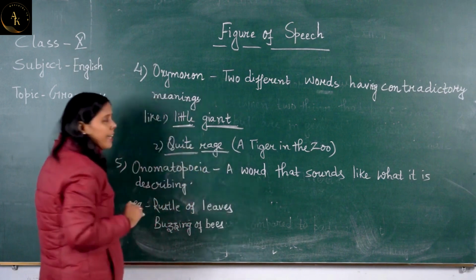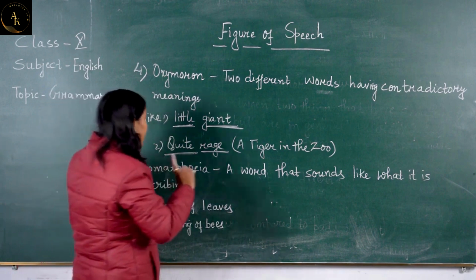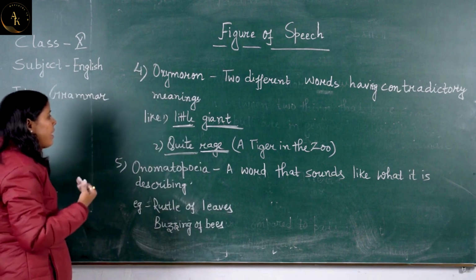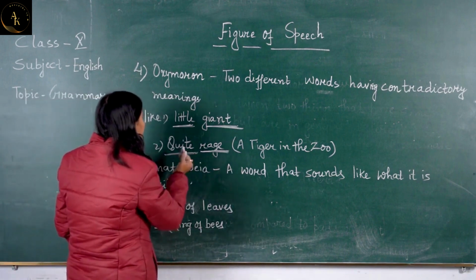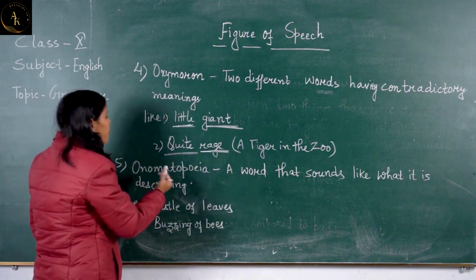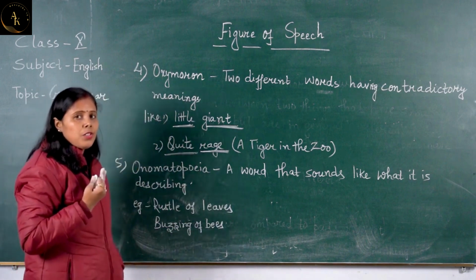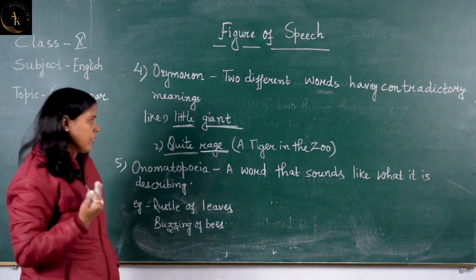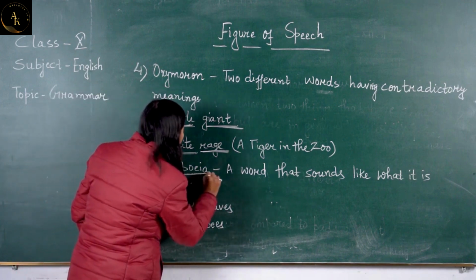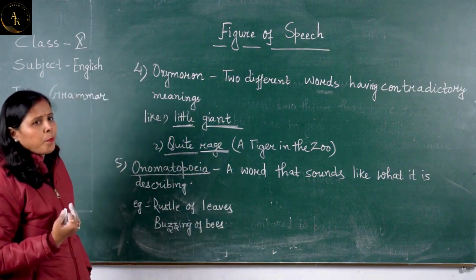Quiet यानी silently. That tiger is silent and again he is in raise. वो गुस्से में भी है and वो silent भी है. That tiger is in quiet raise. So the figure of speech that is used here is oxymoron, that you can say very confidently. Now coming to the next figure of speech, that is onomatopoeia. A word that sounds like what it is describing.